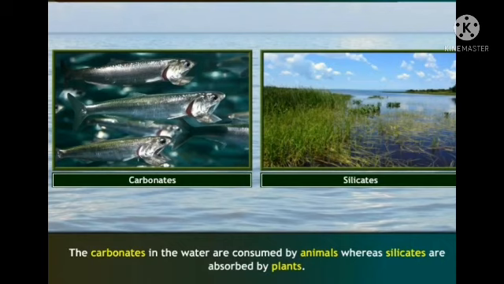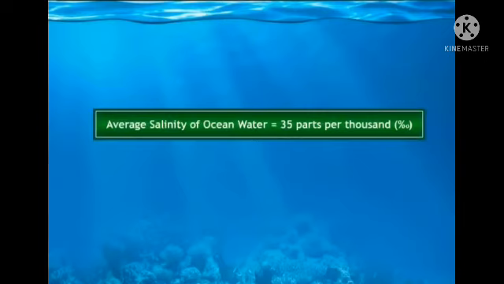And then in the salinity of water, what do we see? Average salinity of ocean water, what is that? 35 parts per thousand. This is the most important. What is the average salinity of ocean water? The average salinity of ocean water is 35 parts per thousand. See, this is very important students.